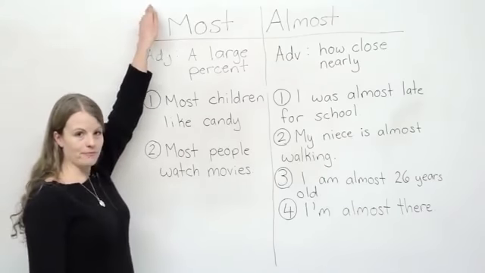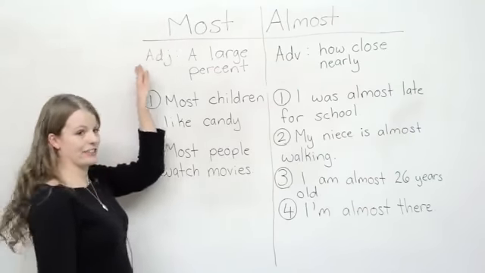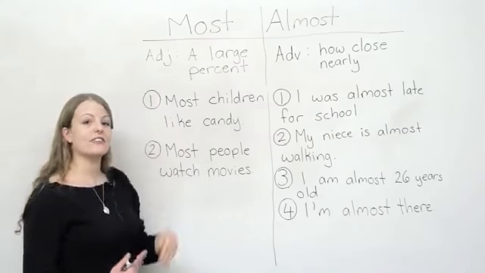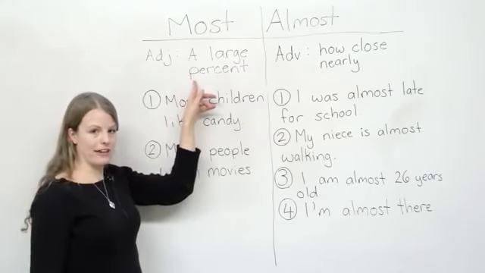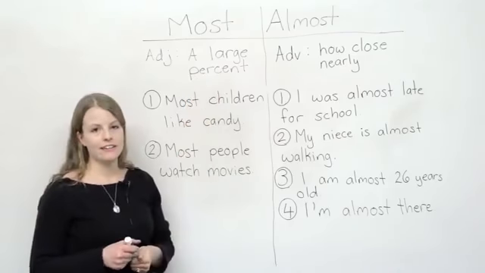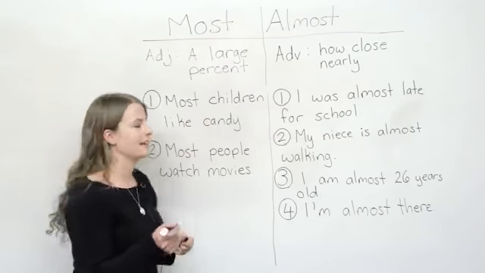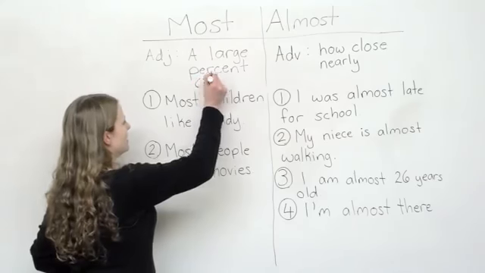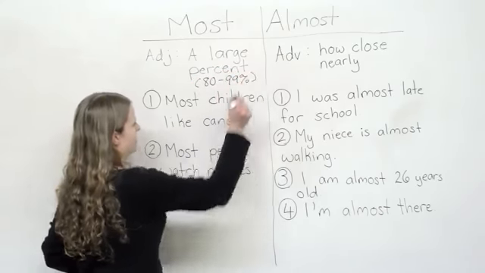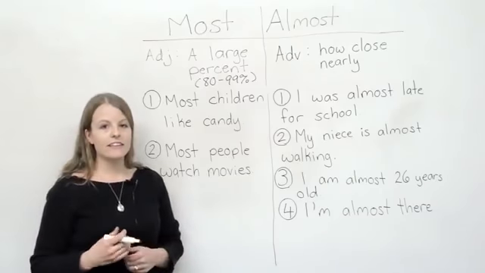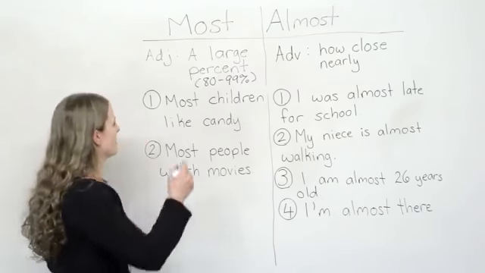So most. Most is an adjective. That means it describes a noun. It means a large percent. So by large percent, usually we're talking about between 80 to 99%. So let's look at some examples with most.